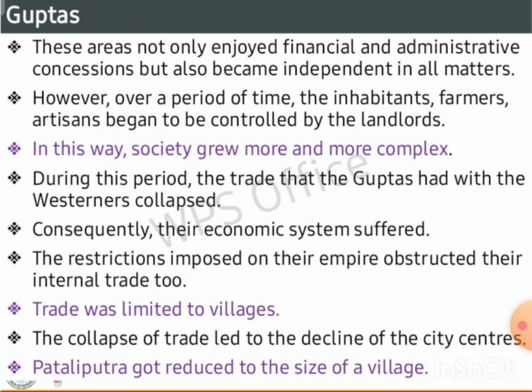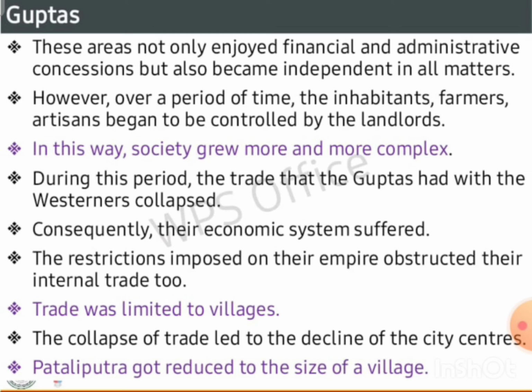These areas not only enjoyed financial and administrative concessions but also became independent in all matters. However, over a period of time, the inhabitants, farmers, and artisans came to be controlled by the landlords. In this way, society grew more and more complex. During this period, the trade that the Guptas had with the Westerners collapsed.